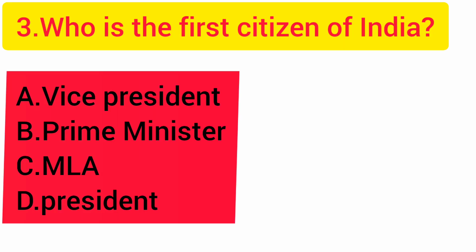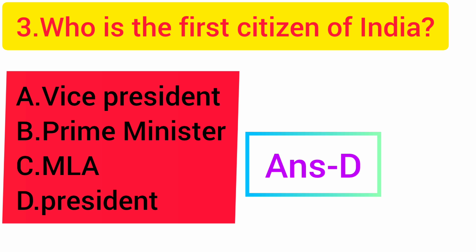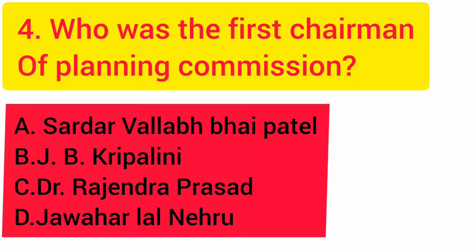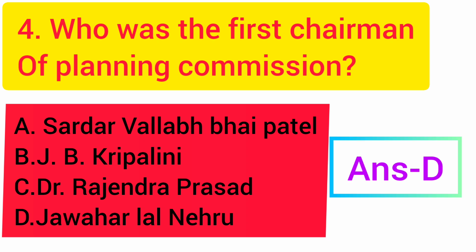Question number 3. Who is the first citizen of India? Option D is the right answer. Question number 4. Who was the first chairman of Planning Commission? Option D is the right answer.